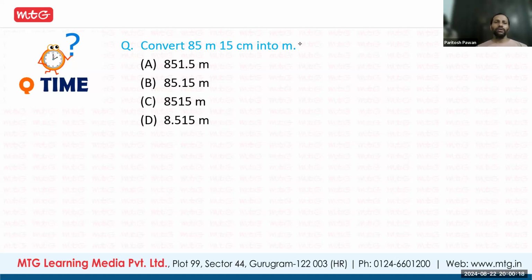Fine. So 85 meter and 15 centimeter, 15 will be divided by 100. So it becomes 0.15, and 85 is there. So 85.15. Okay, that is option B. So everyone is correct. B is the right answer.